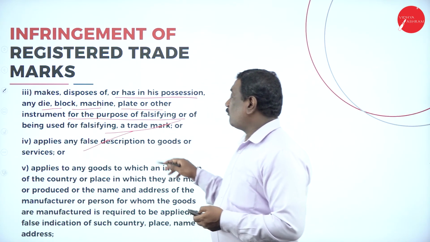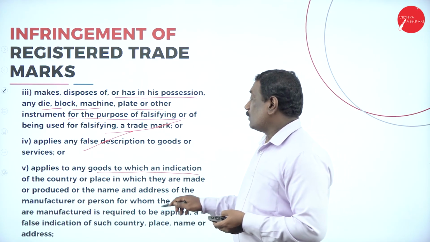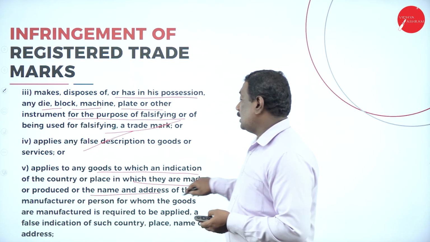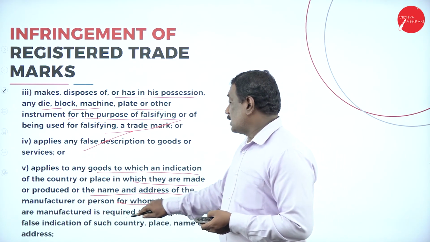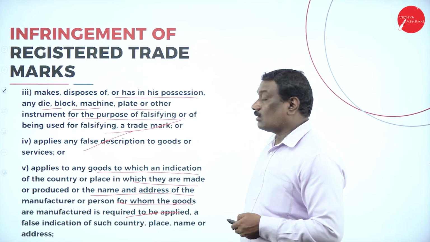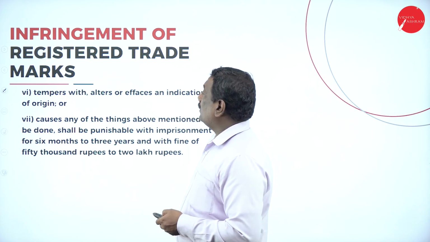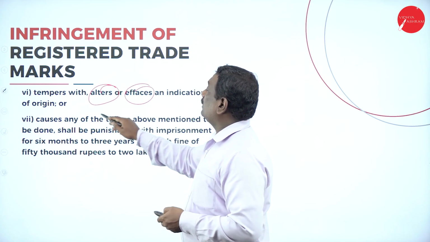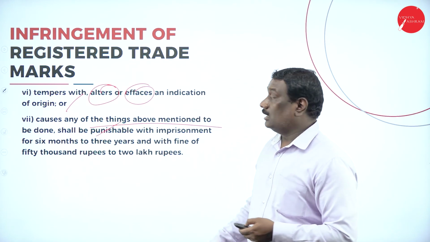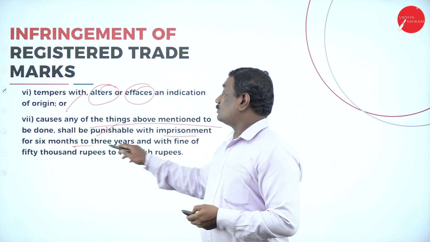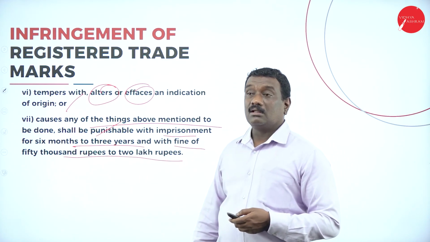Then he applies any false description to goods or services, indicating the country or the place in which they are made or produced, or the name or address of the manufacturer or the person by whom the goods have been manufactured, which amounts to false indication of country, name or address. All these are related to infringement of registered trademarks. Tampering, such as altering or effacing an indication of origin, or causing any of the things mentioned above, is punishable with imprisonment from 6 months to 3 years and a fine of 50,000 rupees to 2 lakh rupees.